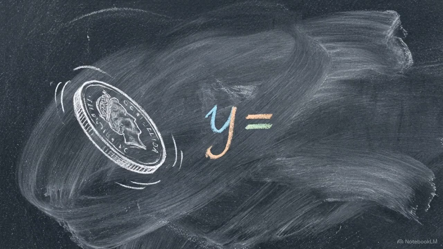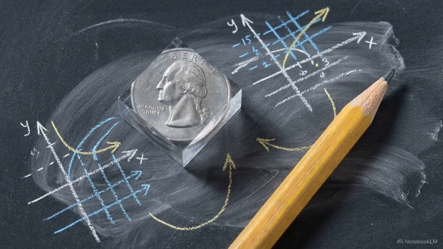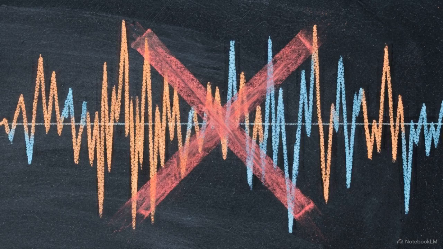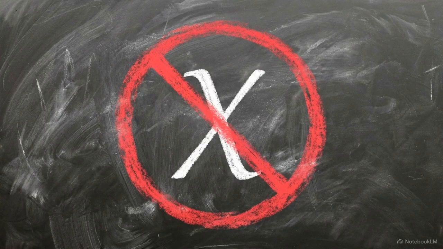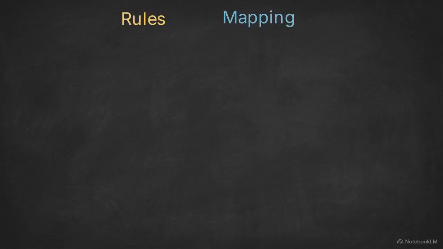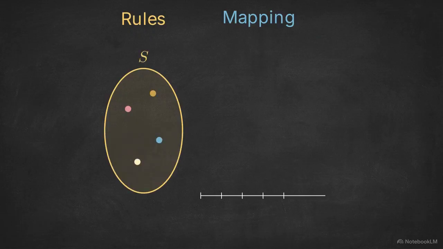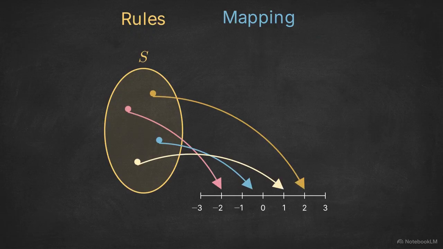But we still face a structural barrier. You cannot plug a physical event, like a coin landing on heads or a static spike in a radio receiver, directly into an algebraic equation. The random variable is the mathematical bridge designed to solve this exact problem. Despite the name, a random variable is not an unknown number. It is a strict set of rules. It is a mapping function. This function maps every physical outcome in the sample space to a specific value along a real number line.